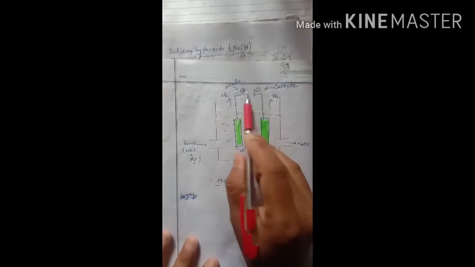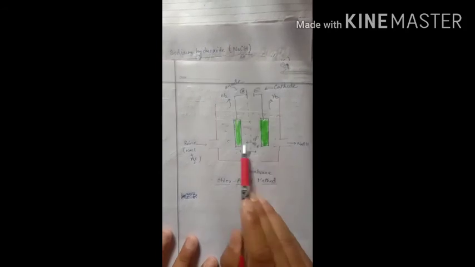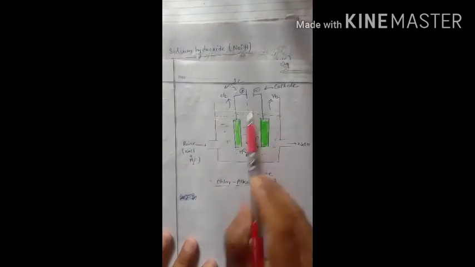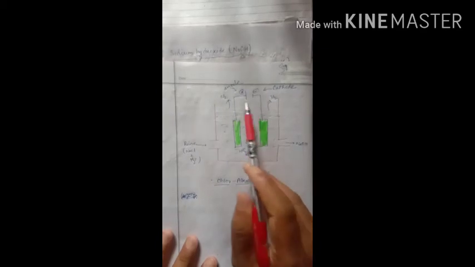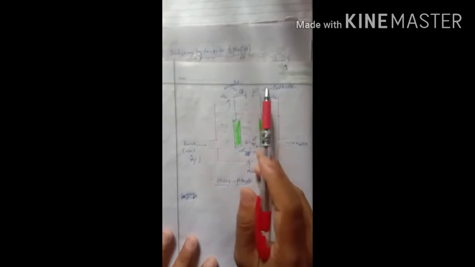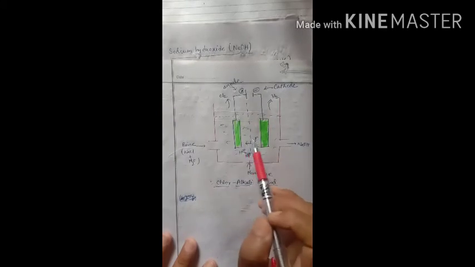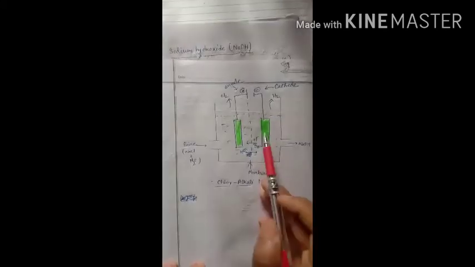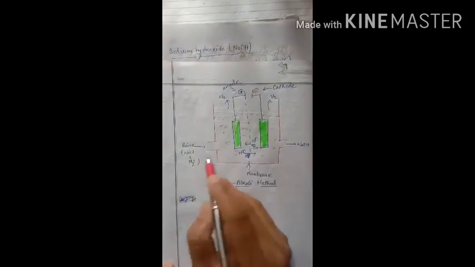In this positive-negative loop we can pass electricity, and two metal rods are used as cathode and anode. These are the anode and these are the cathode. The cathode and anode are connected through an electrical switch or some electrical source where we can generate current. We pass current through them into the solution, that is the electrolyte. In this solution we use sodium chloride plus water, which is called brine solution.